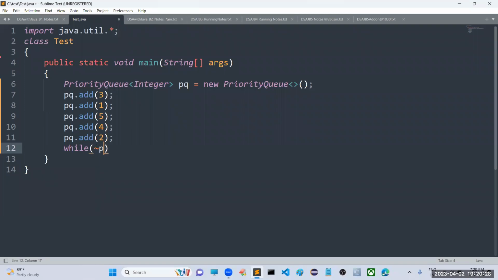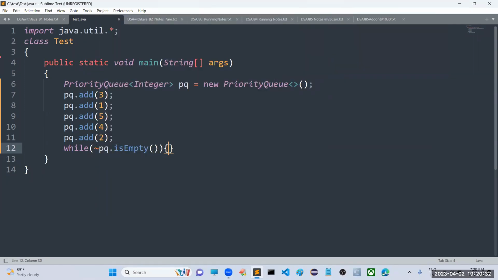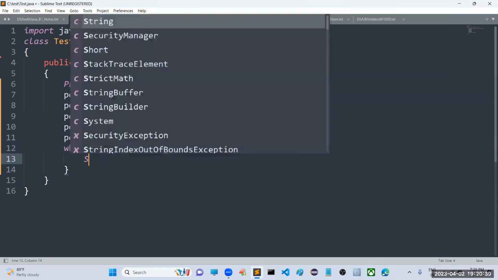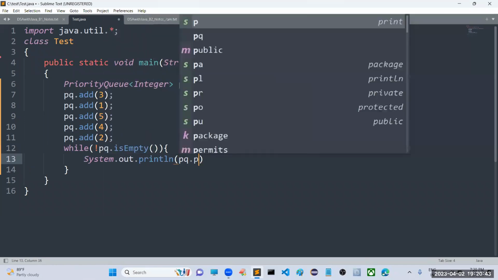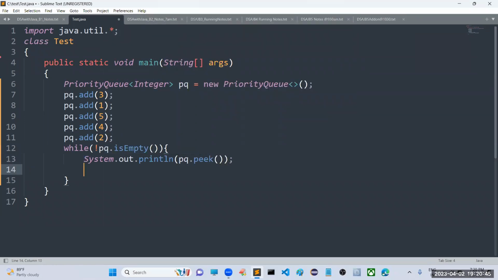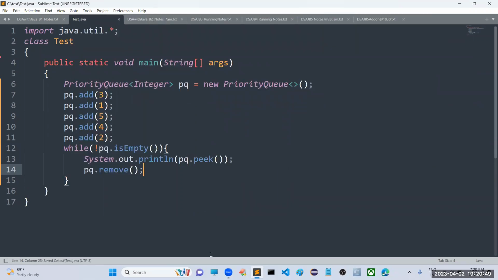So until this priority queue is empty, that means if our priority queue is not empty, can you please display the topmost element we have, pq.peek. Then immediately you have to remove it, sir. Then only the priority queue is going to work properly, because it is assigned based on priority.